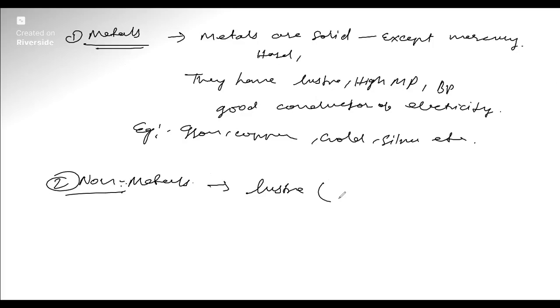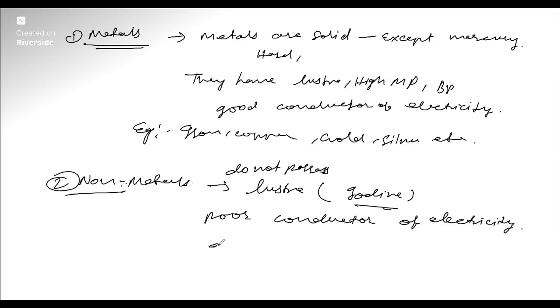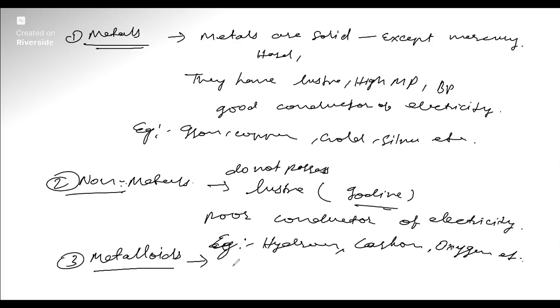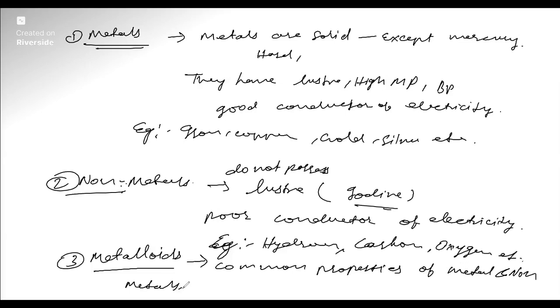Which non-metal possesses luster? Except iodine, this is the exception. Iodine possesses luster. And they are poor conductors of electricity. Examples are hydrogen, carbon, oxygen. The third one is metalloids. Metalloids are elements which have common properties of both metals and non-metals. Examples of metalloids are arsenic, bismuth, and antimony, etc.